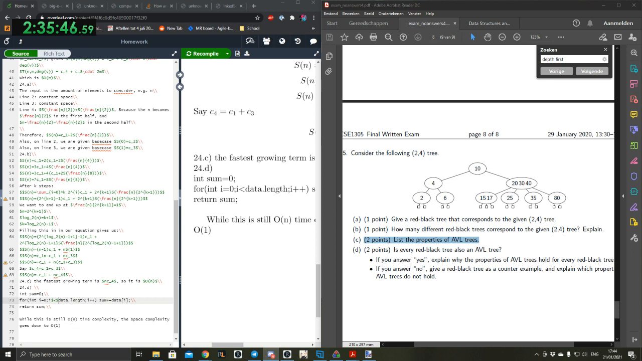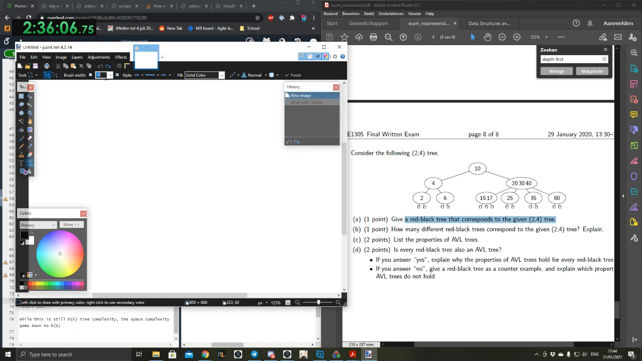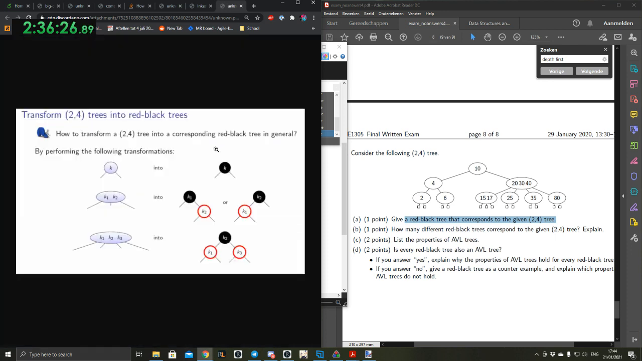Give a red black tree that corresponds to the given 2-4 tree. The thing is, we'd have to draw this. I'm just gonna draw it on here and we'll see how it goes. Actually, I'm gonna delete it all. So we currently have it like this, then this, then this, and this, then this, then this, then this. For the people at home, to do this, you'll send this screenshot of the lecture.